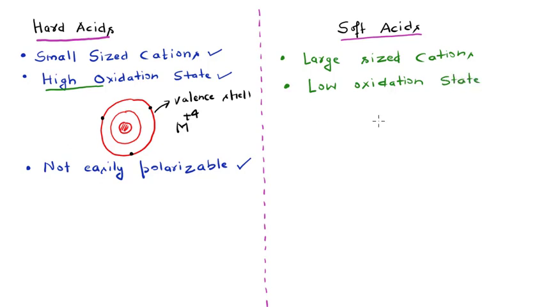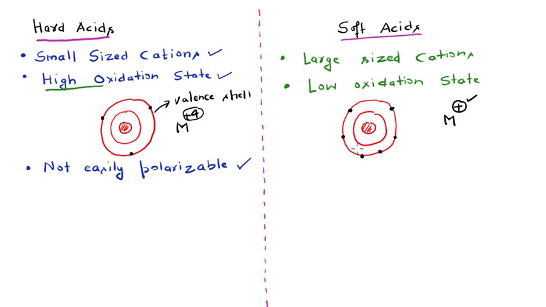And if we have some metal ion that is present in low state, let us say M 1 positive, as compared to this 4 positive here, we have a low oxidation state. Obviously, in the valence shell, I mean the outermost shell, if this is the nucleus, these are the shells here. In the last shell or the valence shell, the number of valence electrons present will be quite high, because you can see here that the metal ion is present in low oxidation state.